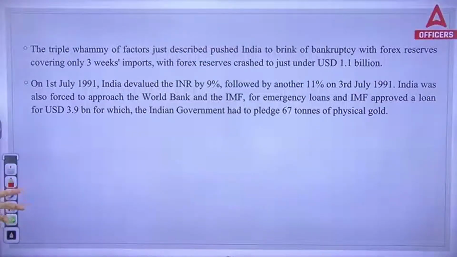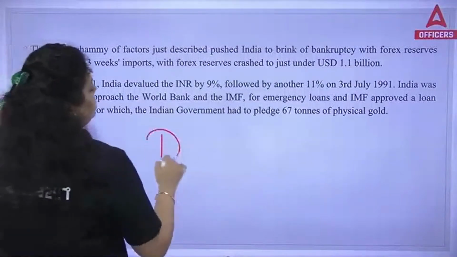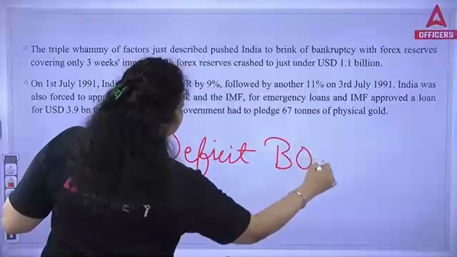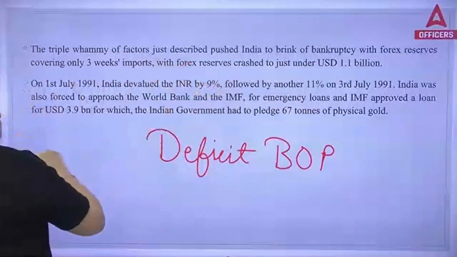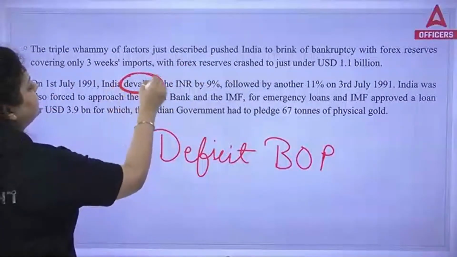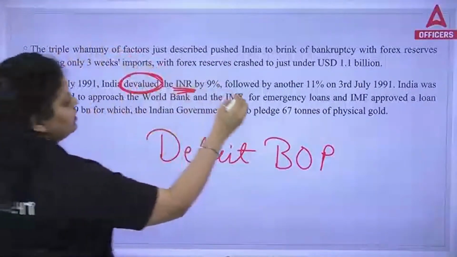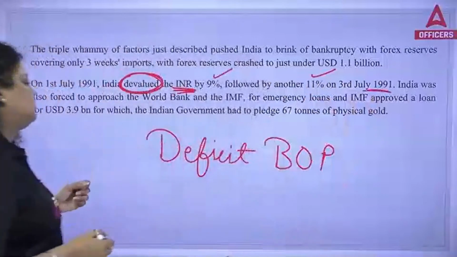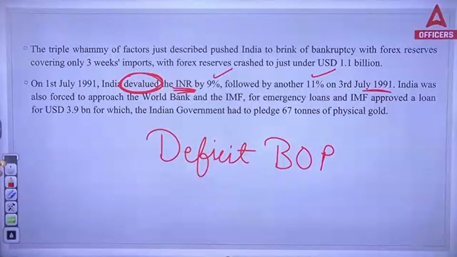So this is what we are talking about. India was facing a deficit balance of payment. That's why RBI devalued the Indian currency two times, 9% and 11%, in 1991. That is the devaluation.